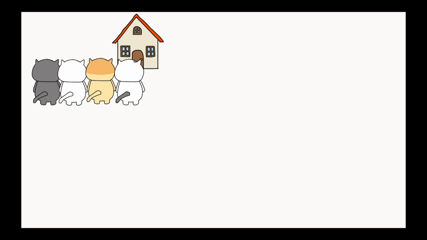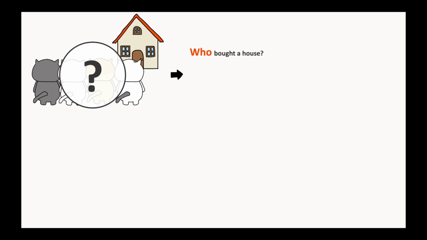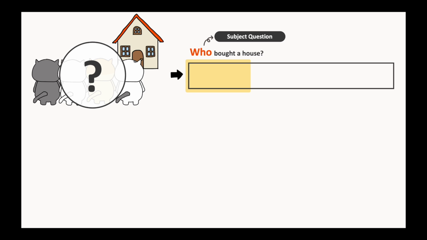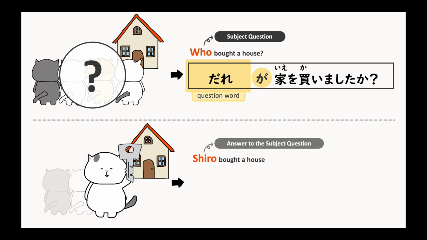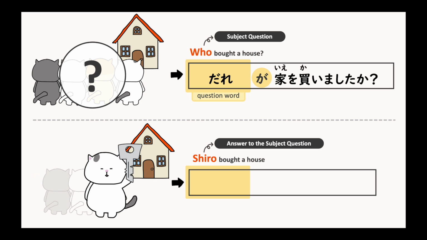Let's imagine a scenario where we know that someone bought a house, but we're not sure who did. So we want to ask who bought a house. Again, this is a subject question because we're asking about the subject. So we mark the question word with ga and say 誰が家を買いましたか? Now, Shiro bought a house is the answer to this subject question. So we mark the subject with ga and say シロが家を買いました, which sounds like Shiro bought a house or Shiro is the one who bought a house.